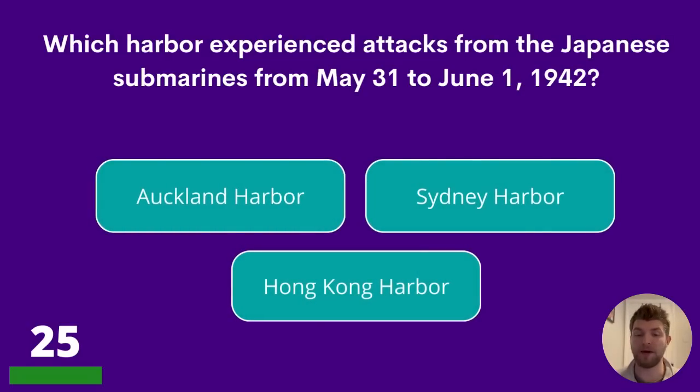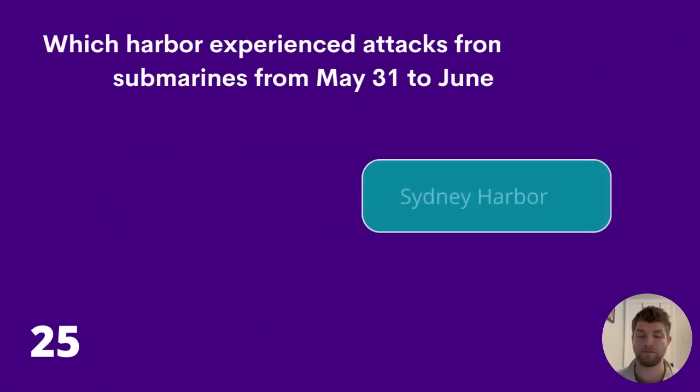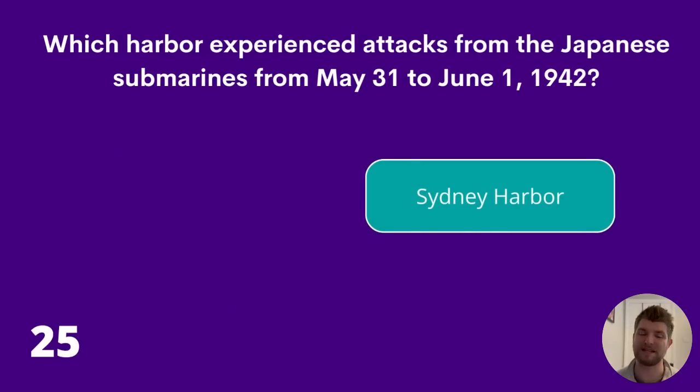Question 25. Which harbour experienced attacks from the Japanese submarines from May 31st to June 1st, 1942? Auckland Harbour, Sydney Harbour, or Hong Kong Harbour? The answer is Sydney Harbour. We're a quarter of the way through.